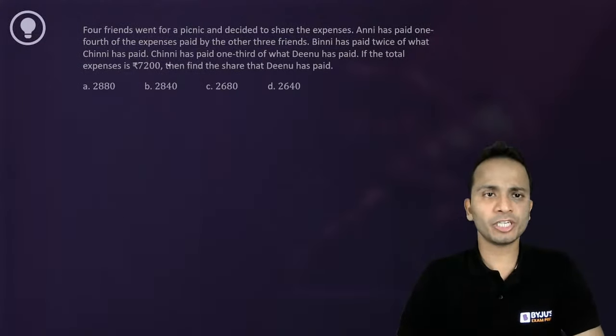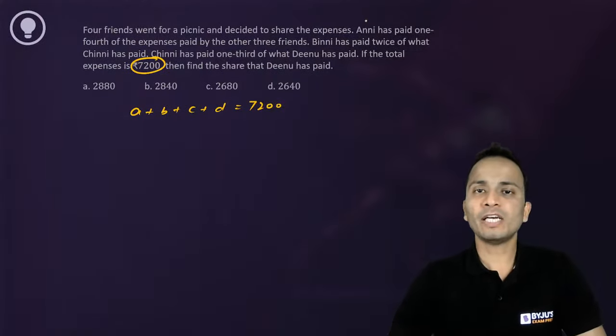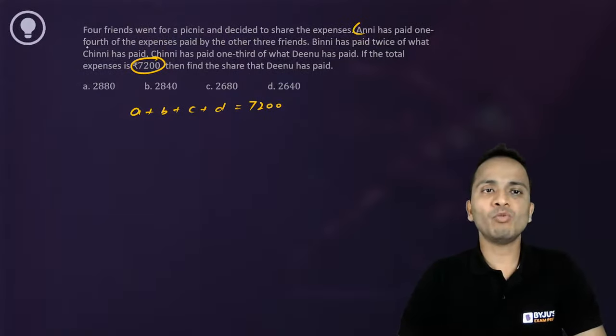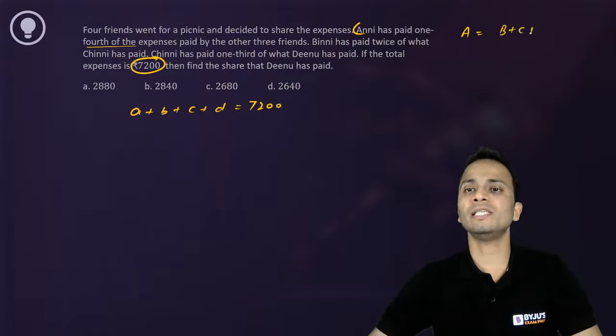All right, simple question. Total expenses are 7200. So A plus B plus C plus D is given as 7200, right? Now the first statement: A has paid 1/4 of the expenses paid by the other three. So the value of A is 1/4 of B plus C plus D, right?